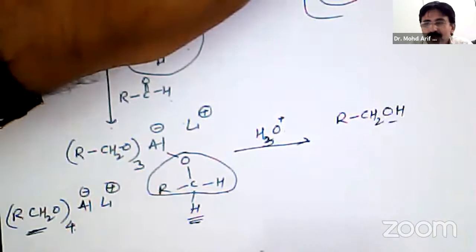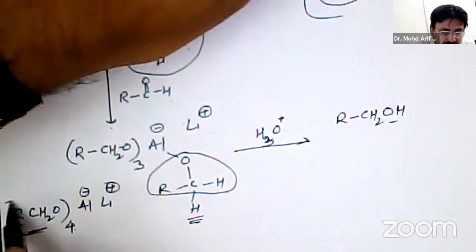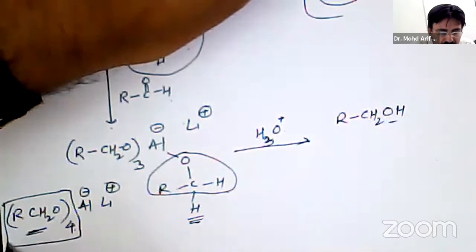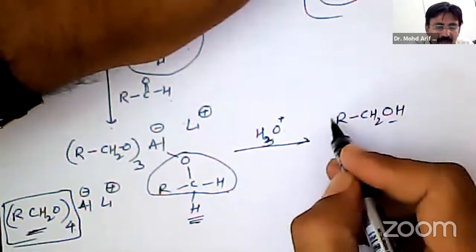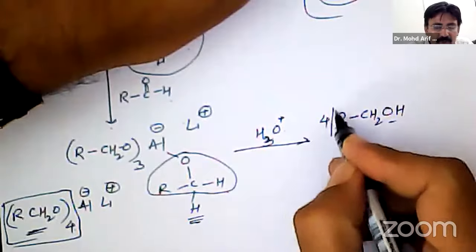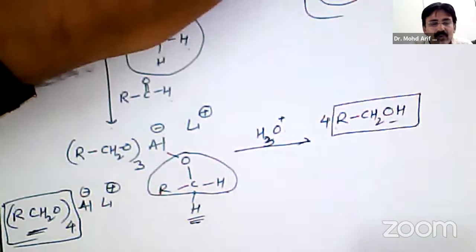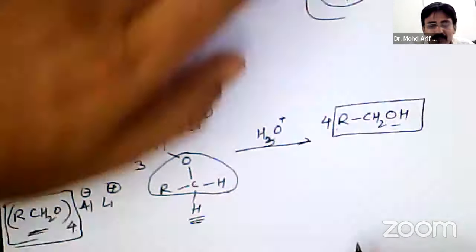So there is formation of alcohol. These groups are four in number, therefore it will require four water molecules, and so it will form four molecules of alcohol.